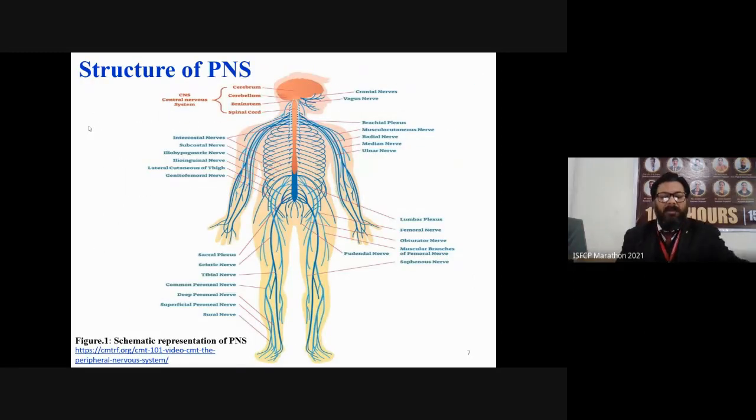Now I am going to discuss a brief overview of the eye and ear so that it will be easy for all of you to understand the basics behind the eye and ear.